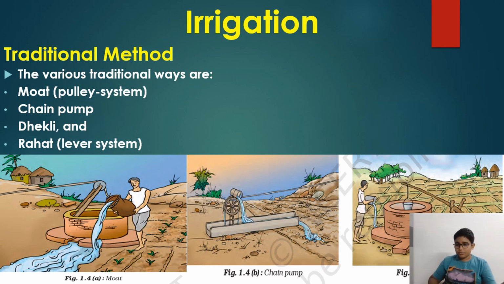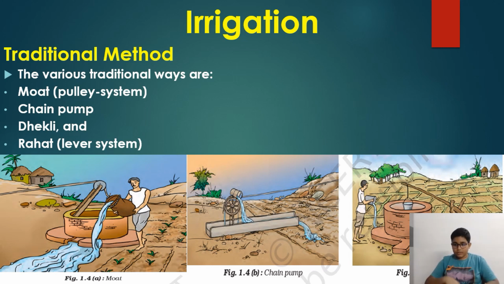Then the chain pump, which you can see in the second picture. Chain pump means there will be a pump rotating. This works on diesel and petrol. It will rotate, and there will be buckets attached to the wheels. When the bucket moves, it takes the water from the down part, and it will flow here and move to the field.